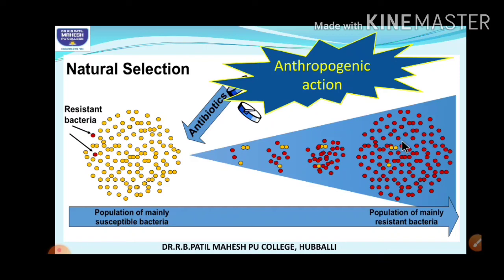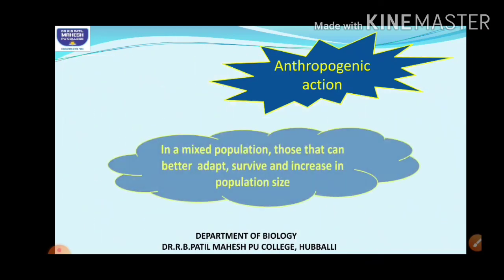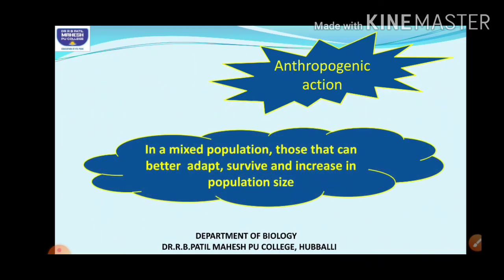So this also tells us that evolution is not a directed process. Okay, students, it is a process which is based on chance factors. Sometimes naturally some events take place in nature, accidental processes, and because of that chance mutations take place, right? So hence we can say that in a mixed population, not only this example I'm telling you.